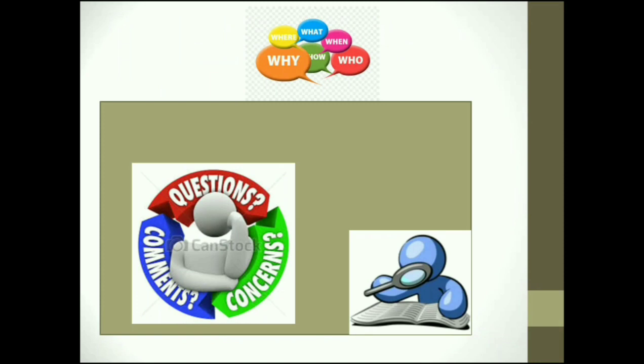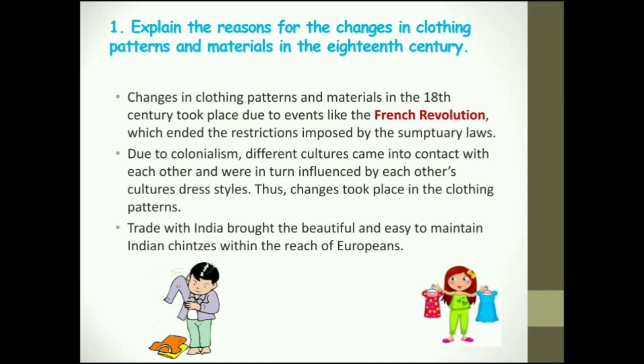So let's get started. There are 7 questions given at the end of the textbook. The first question: explain the reasons for the changes in clothing patterns and materials in the 18th century. So why were there a lot of changes in the dressing pattern in the 18th century? There are 3 points given there. You have to describe them if it is a longer answer.